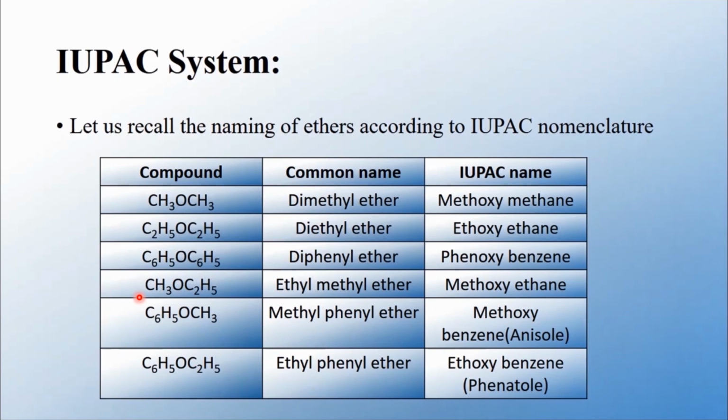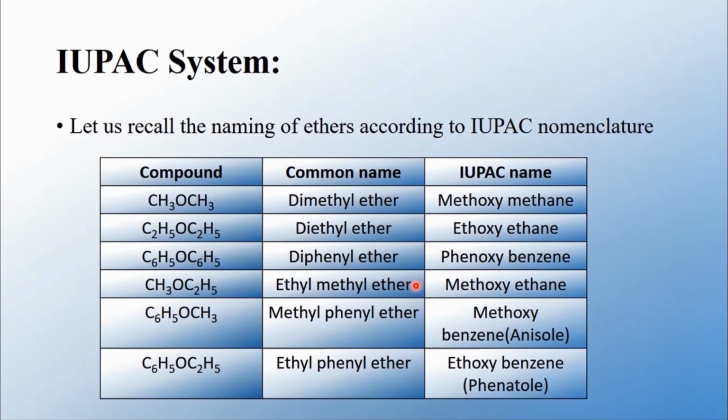And the fourth one has two groups. One is CH3, another one is C2H5, which is an example of mixed ether. In the case of mixed ether, in the common system, we have to follow alphabetical order. What is the name of CH3? Methyl. What is the name of C2H5? Ethyl. So according to alphabetical order, the ethyl group comes first. So the common name of the compound is ethyl methyl ether.